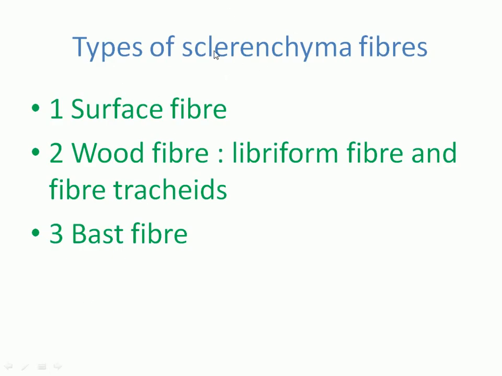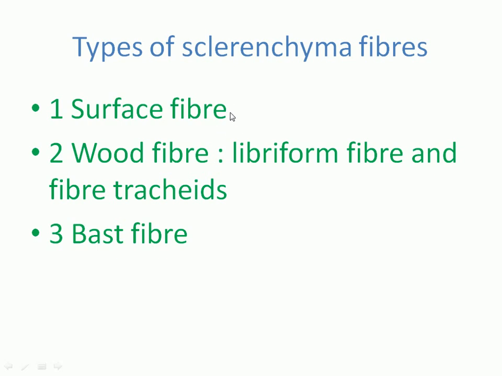But these are the types of sclerenchyma fibers. Sclerenchyma fibers are categorized on the basis of the area where they are present and where they arise, into three categories. First one is the surface fiber. If the fibers are present on the surface of any plant part, body or organ, they are called surface fiber. As an example, in cotton seed, the fibers are present all over the seed surface.